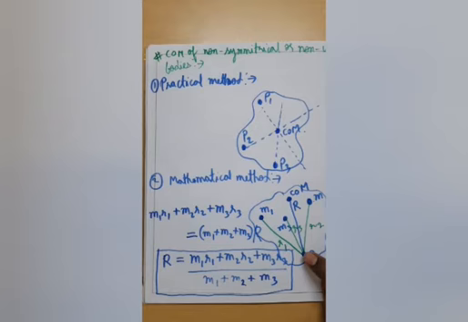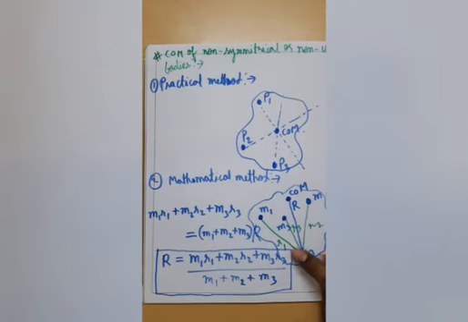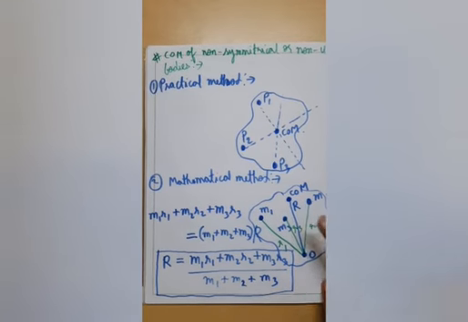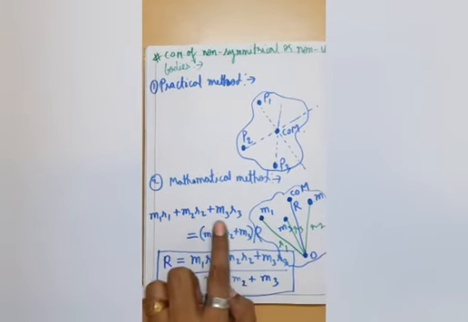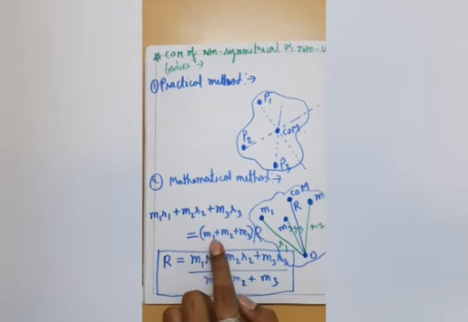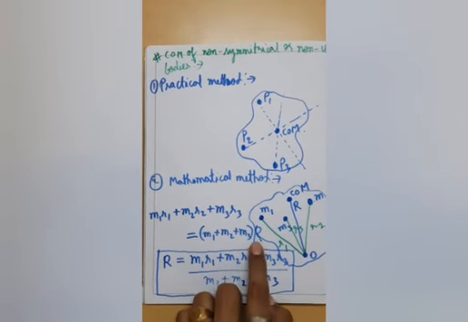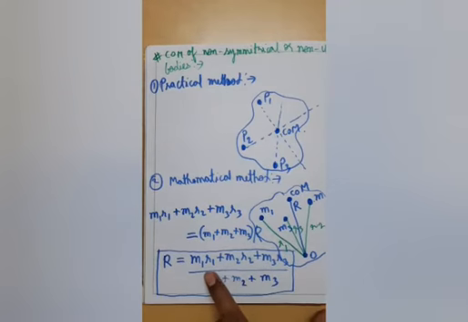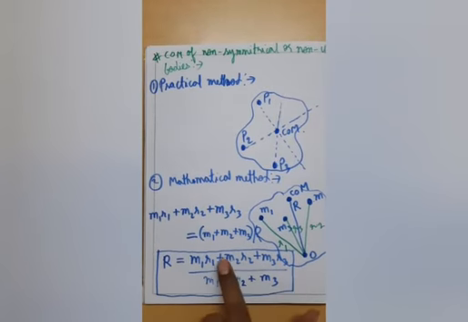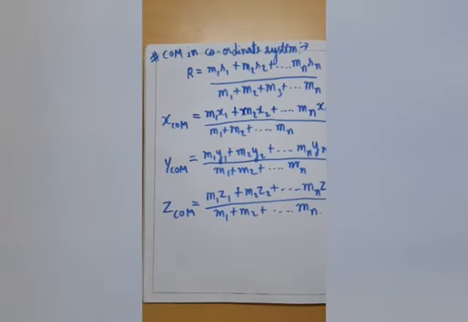The distance from the origin to m1 is r1, to m2 it is r2, to m3 it is r3, and to the center of mass it is capital R. We are supposed to find the expression for capital R. Applying the principle of moments, m1r1 plus m2r2 plus m3r3 equals (m1 plus m2 plus m3) into R. Taking R as subject, R equals (m1r1 plus m2r2 plus m3r3) upon (m1 plus m2 plus m3). This is the general formula to find the center of mass.